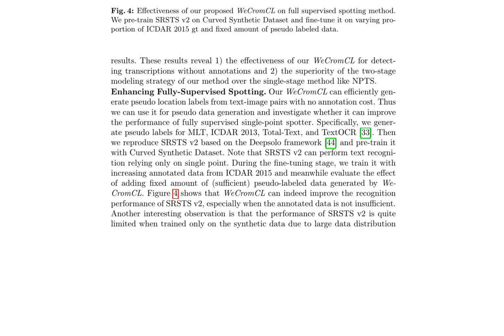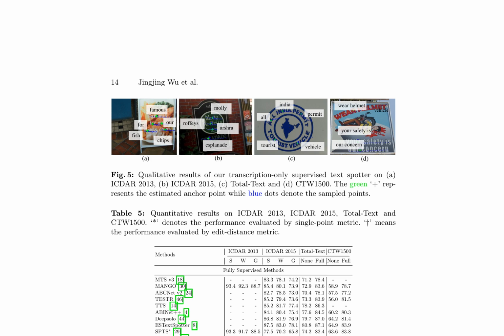Qualitative results of the transcription-only supervised text spotter on ICDAR 2013, ICDAR 2015, Total-Text, and CTW1500 datasets are presented, showcasing the estimated anchor points and sampled points. Quantitative results are also provided in Table 5, comparing the performance of WeCromCL plus SRSTS-v2 with other fully supervised, semi-supervised, and transcription-only supervised methods.